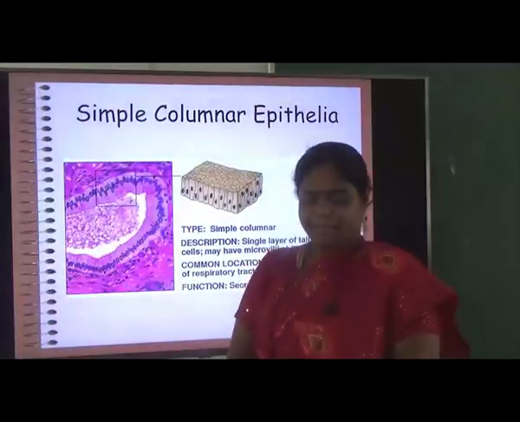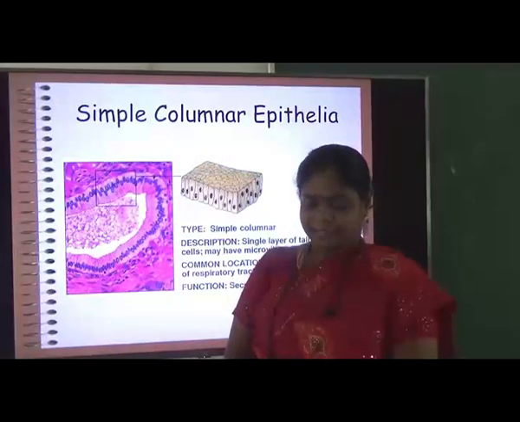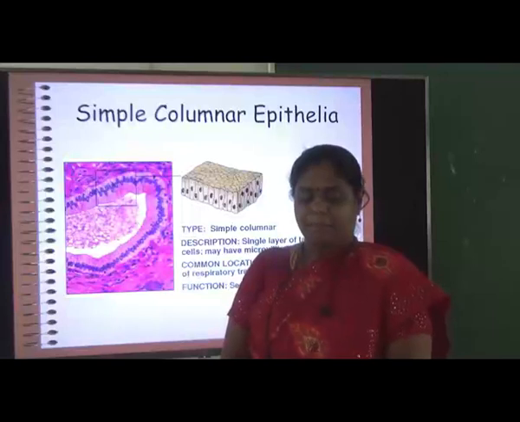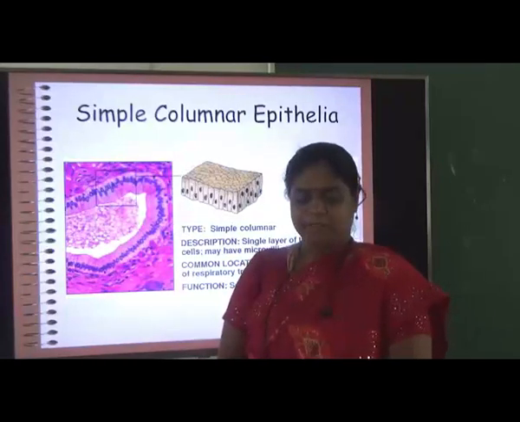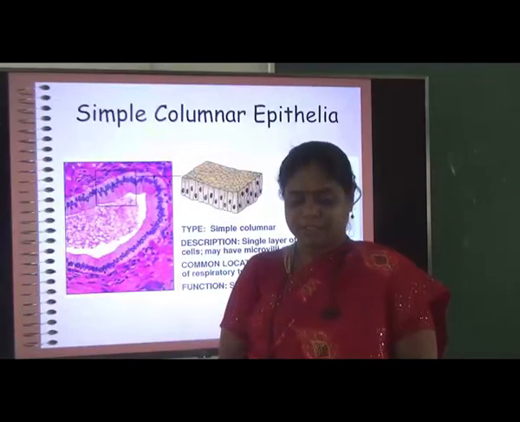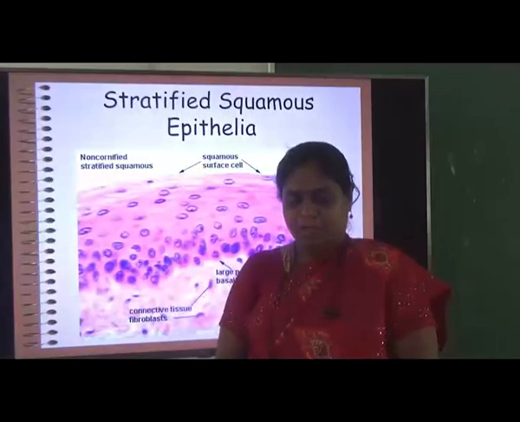Simple columnar epithelial cells are, as the name says, very simple, and they are arranged in a single layer. They have microvilli also. They are located in the gut lining and also in the respiratory tract. Their function is secretion and absorption.